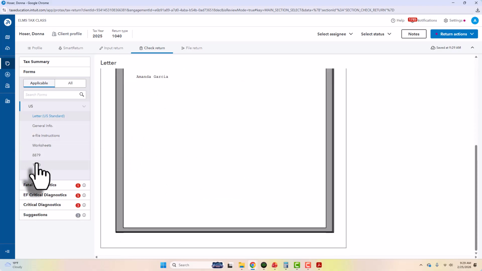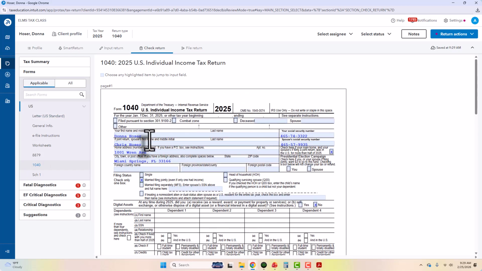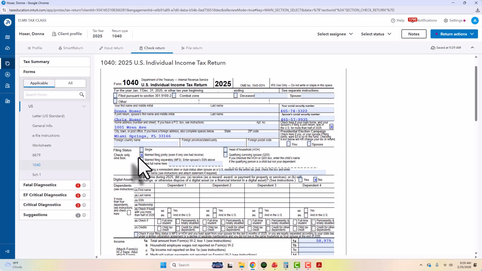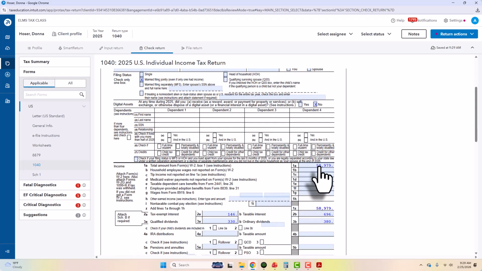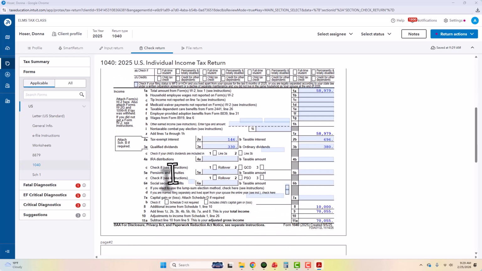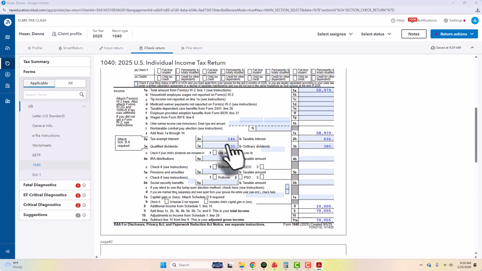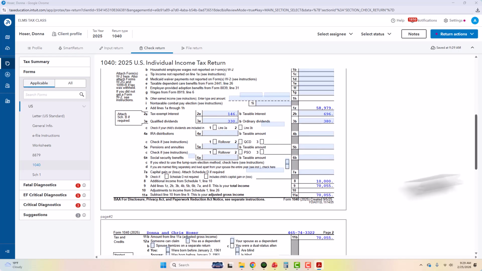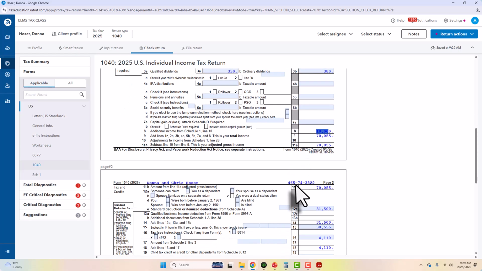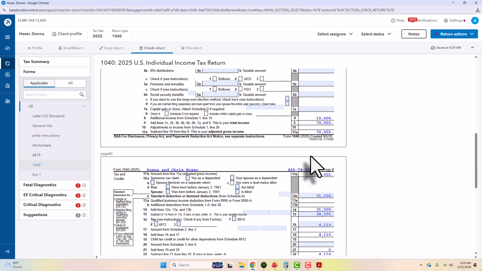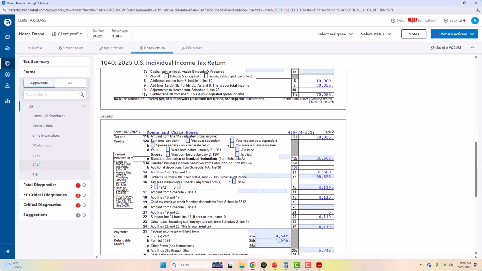Okay. So we're going to go to the Form 1040. So now we have Donna and Chris. We have their address. We have their married filing joint. We have their social security numbers. We have the total wages, right? 58,978. We have interest income. We have non-taxable, which is the municipal bond interest. We have dividends, ordinary dividends qualified. We have the $10,000 of prizes. So total income is $70,055. They are not itemizing, which we'll talk about in another chapter.